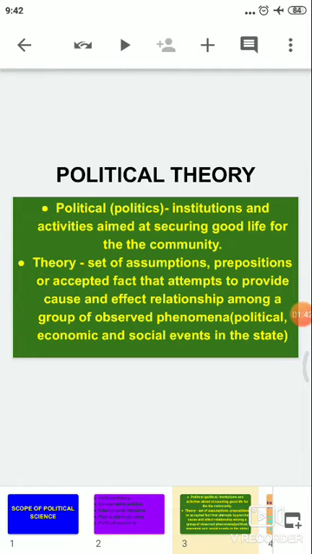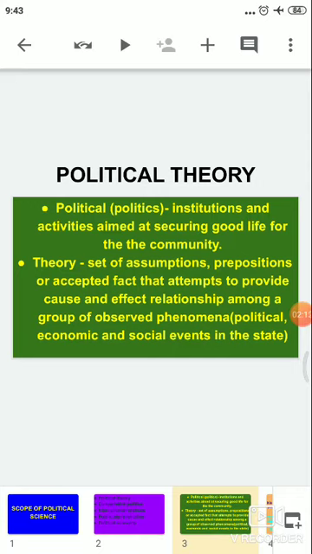The area where all these things take place, the state, the decision making, how we are conducting ourselves, how we are resolving conflicts, all that is a part of politics. Then we understand the term theory.